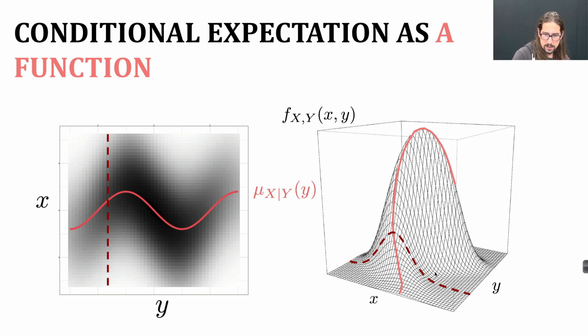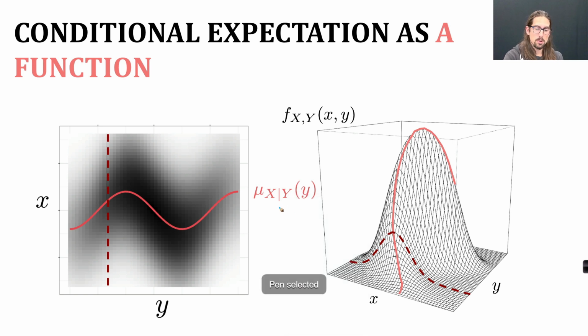That's this line here. I put a pink dot there, then I shift y over and keep doing that. I get this curve, and this curve is exactly the conditional expectation of x given y as a function of y. So you tell me y, and I tell you what the conditional expectation of x given y is at that value of y.